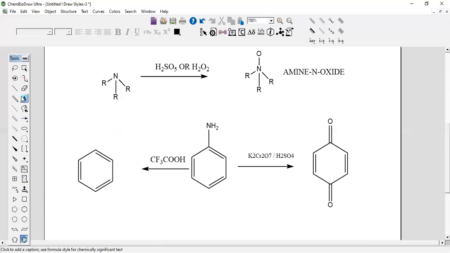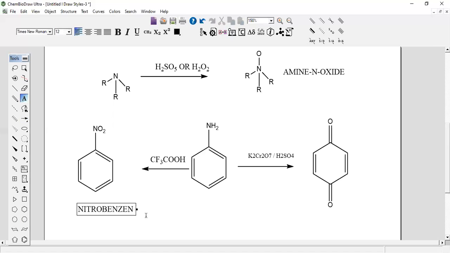That is, the NH2 group becomes an NO2 group. You will get nitrobenzene. In this way, depending on the reagent used, aniline will give nitrobenzene.